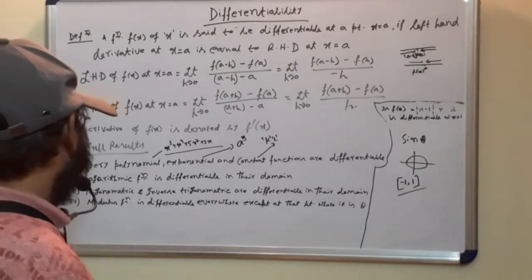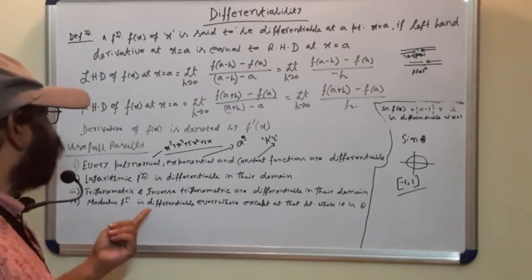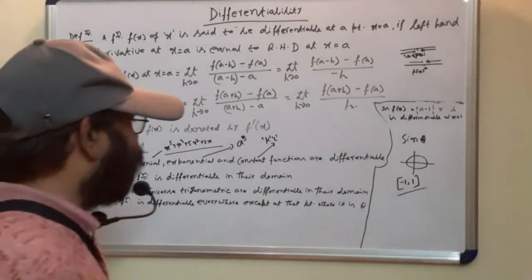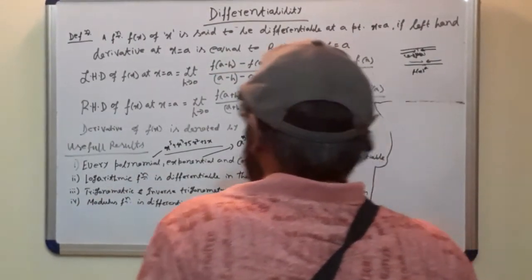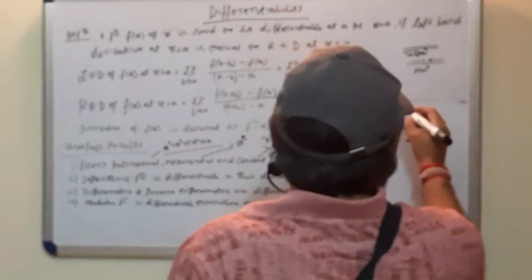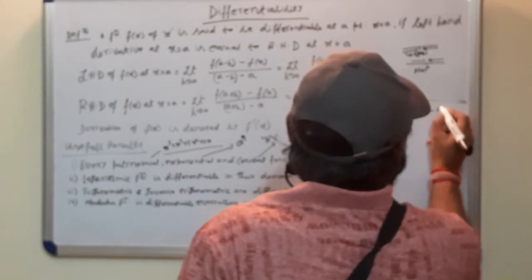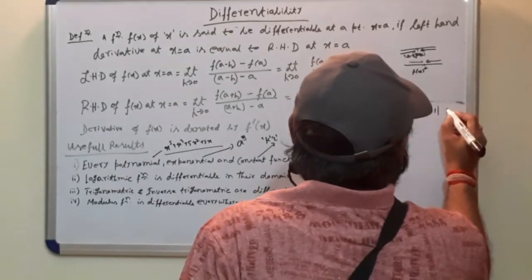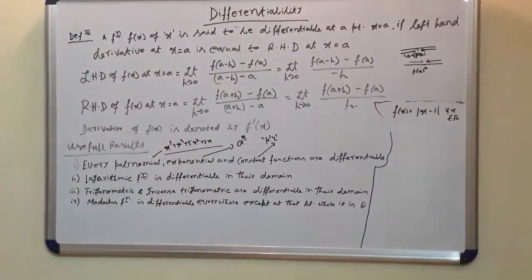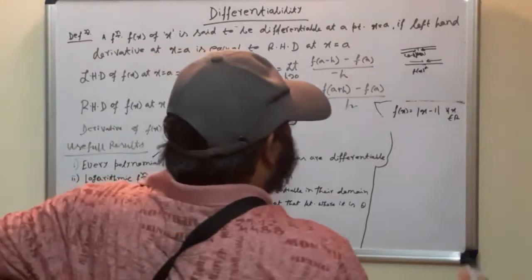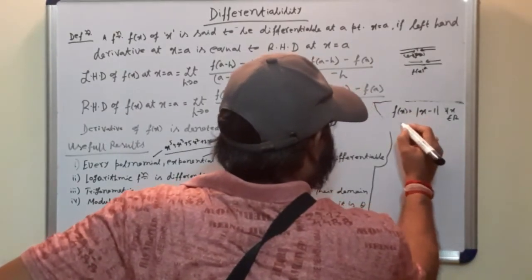Now it is very important. Modulus function is differentiable everywhere except at that point where it is 0. Now I am elaborating this. What is the modulus function? Say f(x) equal to mod of x minus 1 for all x belongs to R. Now, is it differentiable at x is equal to 1? We will check. Now this function can be redefined.